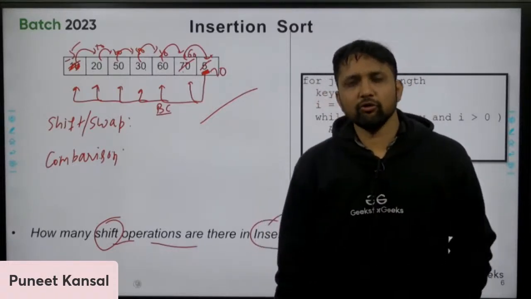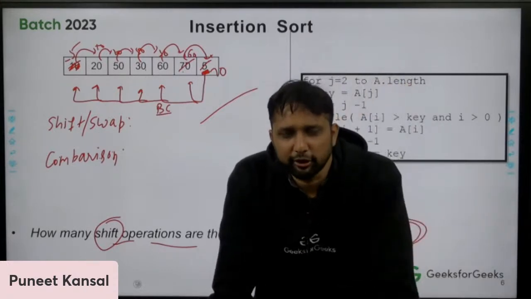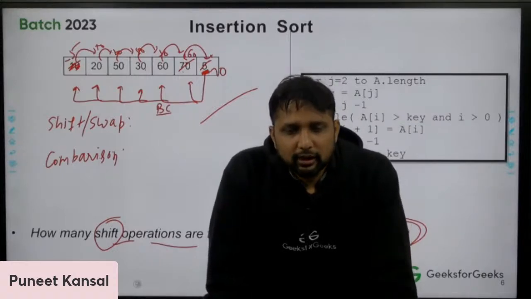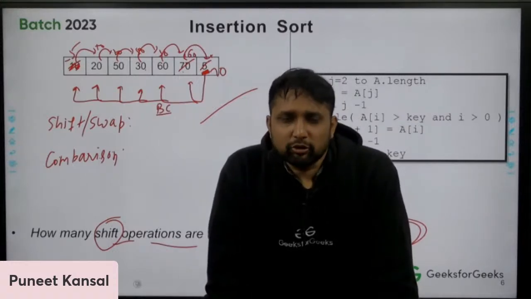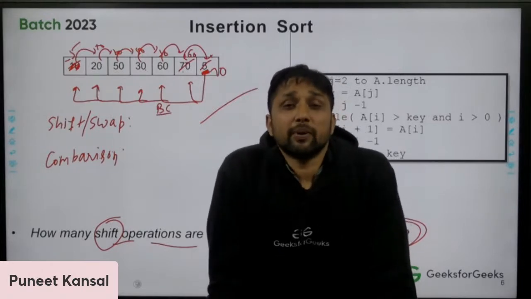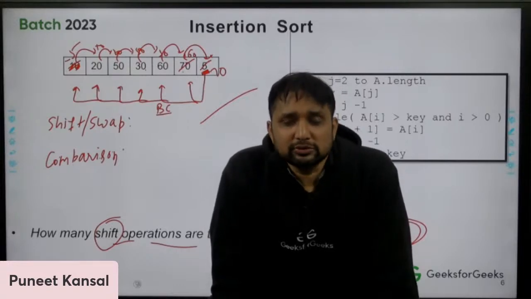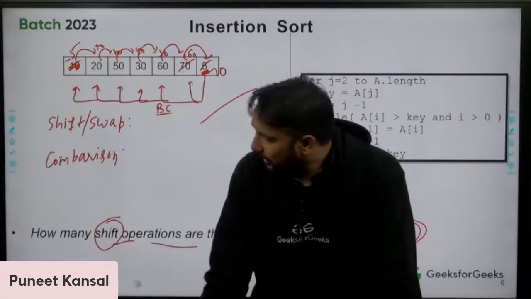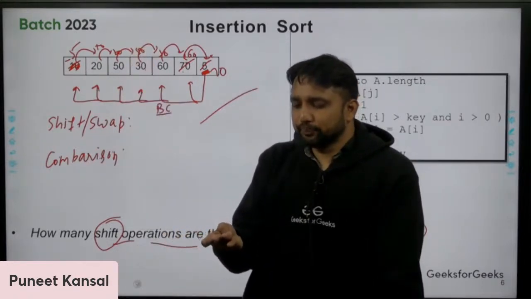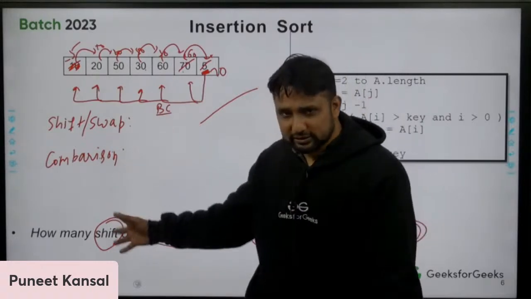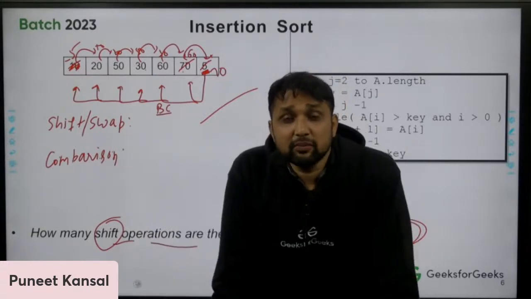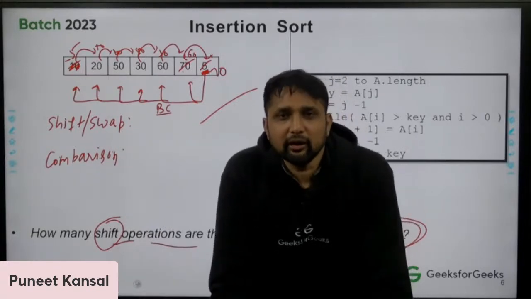Okay, let me ask you one more question. These are all interview questions actually. Out of all the comparison based sorting algorithms, which sorting algorithm is the best one? I have written some: bubble sort, selection sort, insertion sort, merge sort, quick sort, and heap sort. You even know the time complexity of all of them. Can you tell me which is the best sorting algorithm in real life applications?